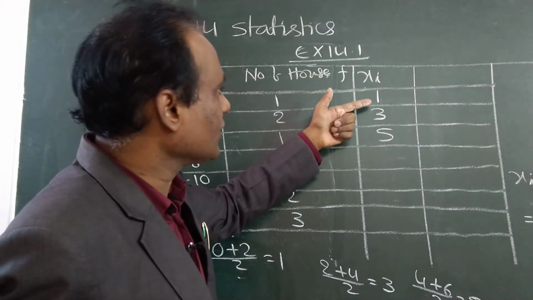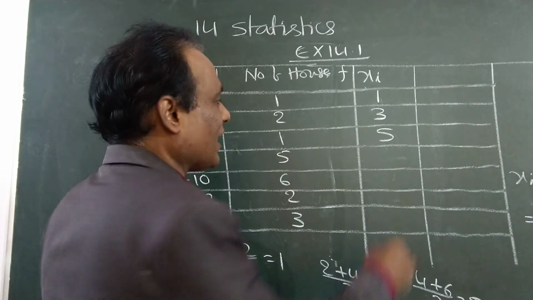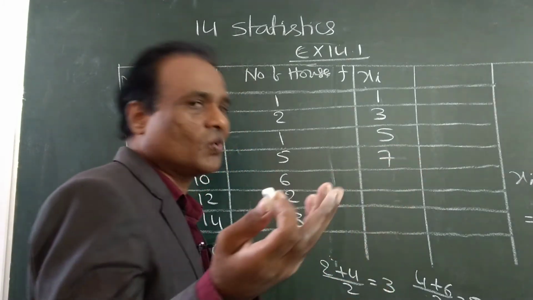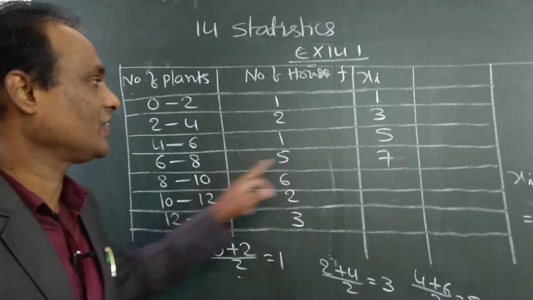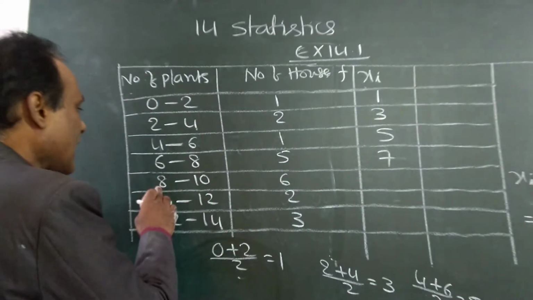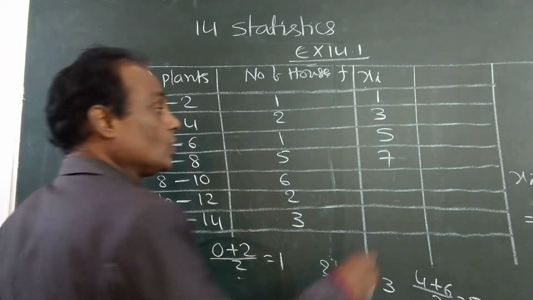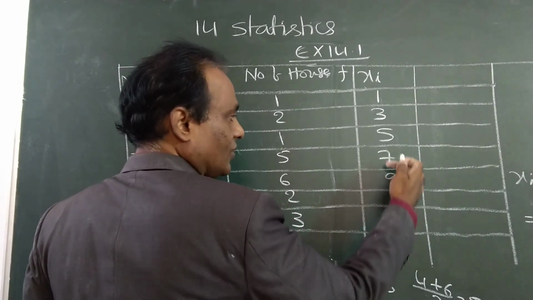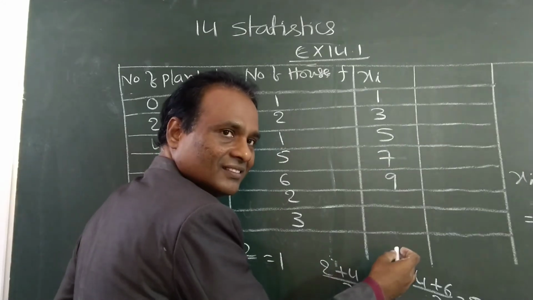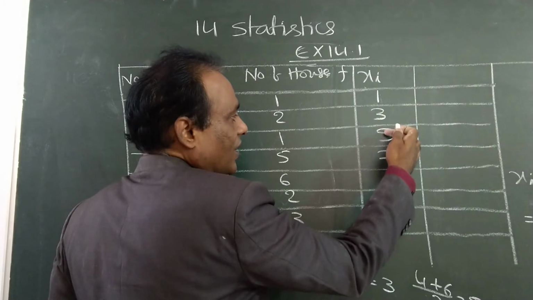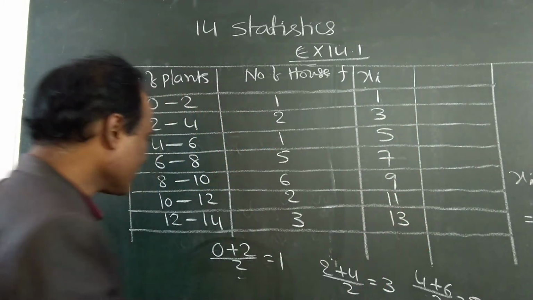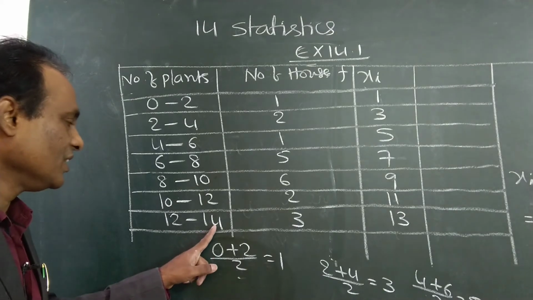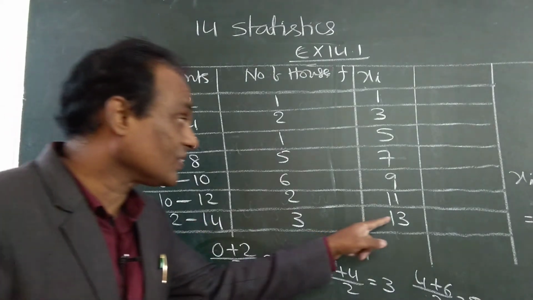So 1 plus 2 is 3, 3 plus 2 is 5. Next will be 7; if you calculate it, you will also get 7. See, 6 plus 8, 14 by 2 is 7. 8 plus 10, 18 by 2 is 9. 7, 9, what is the next number? 1, 3, 5, 7, 9, 11, 13. Even if you calculate, 12 plus 14, 26 by 2 is 13.